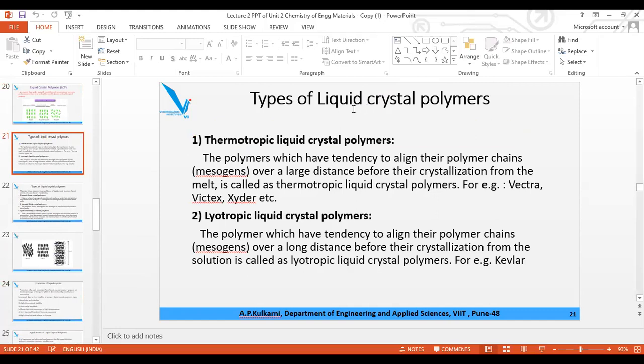There are two types of liquid crystal. One is thermotropic and one is lyotropic. Thermo means heat. When the polymer chains are formed due to heat, when crystallization is not yet complete and they are in a molten state, the liquid crystal polymer you get is called thermotropic. Still the heating is going on, good crystals are not formed, and crystallization is yet to be complete.